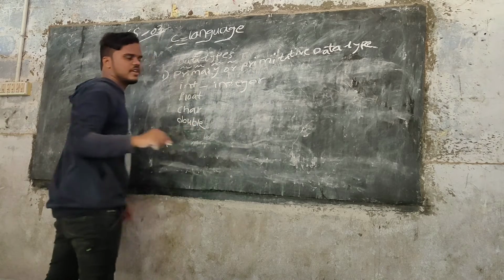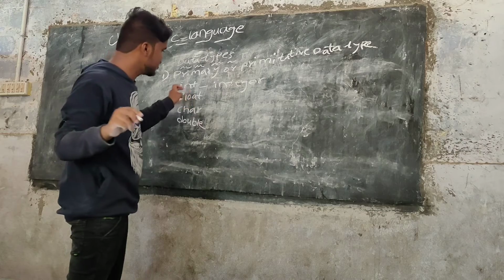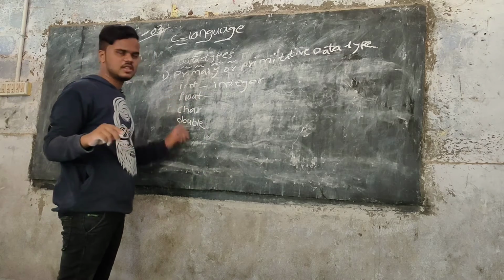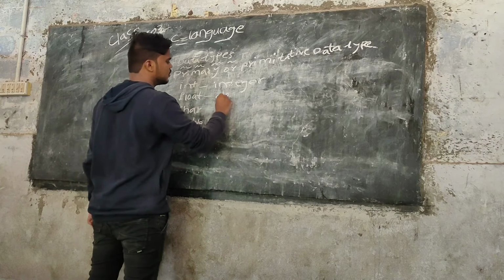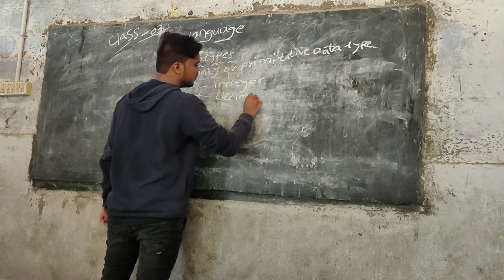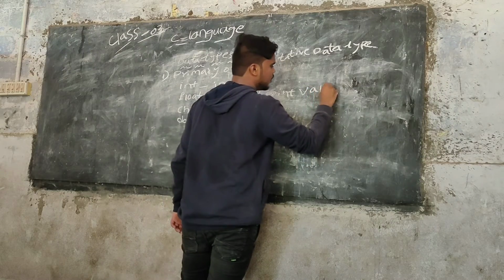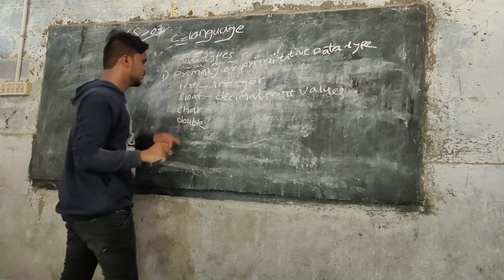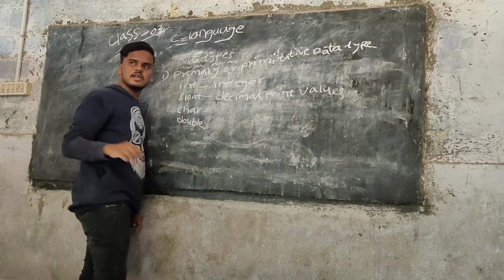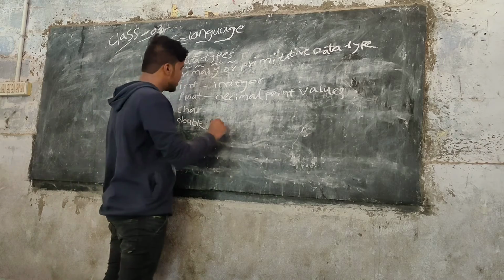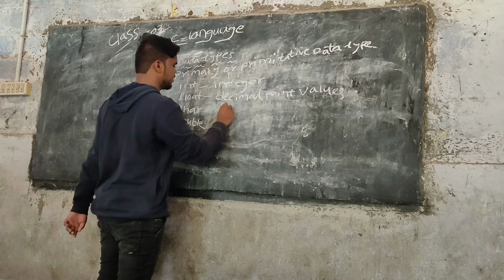Here int is nothing but integer. If we use any integer values, we can use the data type int. Float is nothing but a decimal point value. Char is nothing but a single letter with single quotation marks. I am repeating once again, a single letter with single quotation marks.